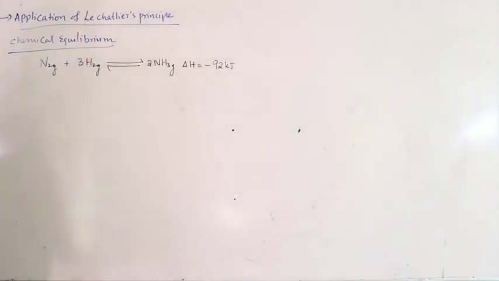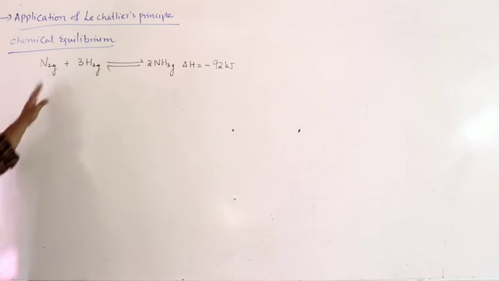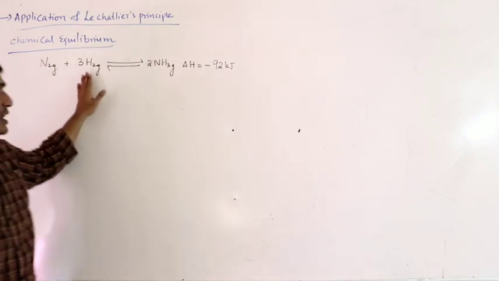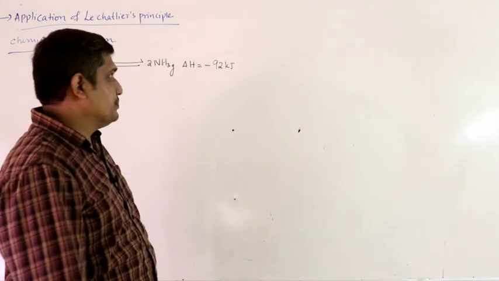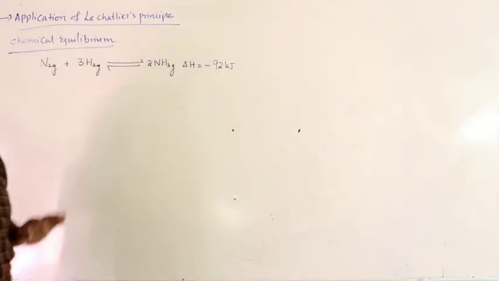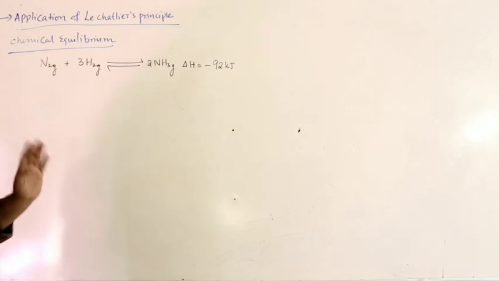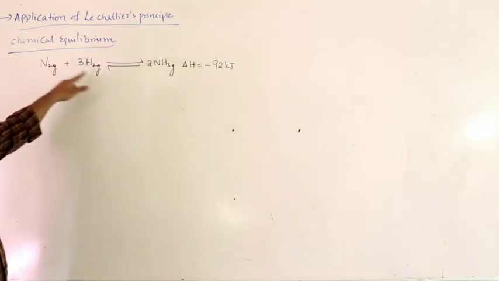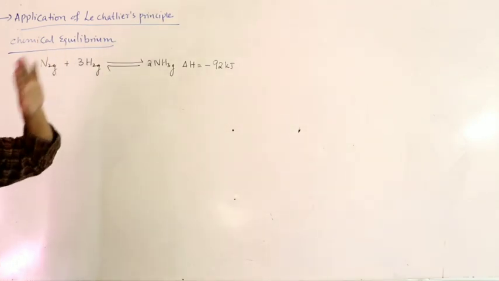Right. So let us consider this reaction, Haber's process. Nitrogen combines with hydrogen to form ammonia. As you can see, delta H is negative. That means forward reaction is exothermic. If forward is exothermic, then backward reaction must be endothermic. And nitrogen is a gas, hydrogen is a gas, ammonia is also gas.